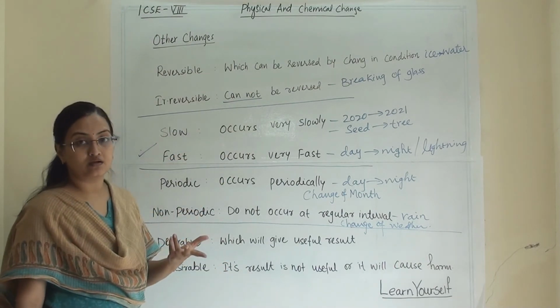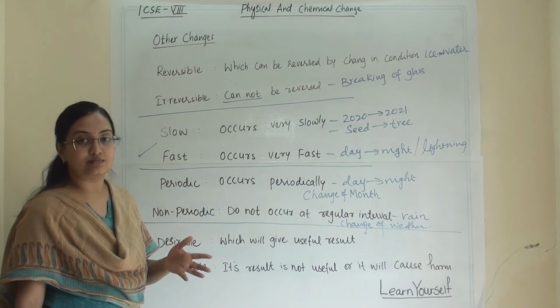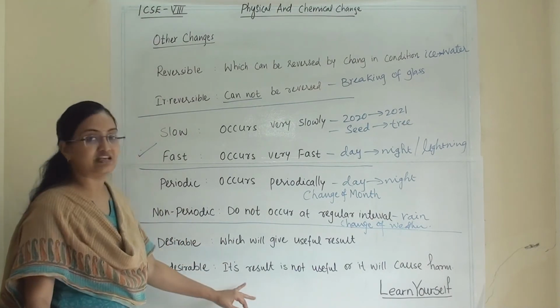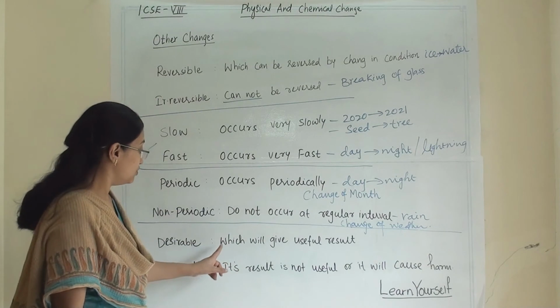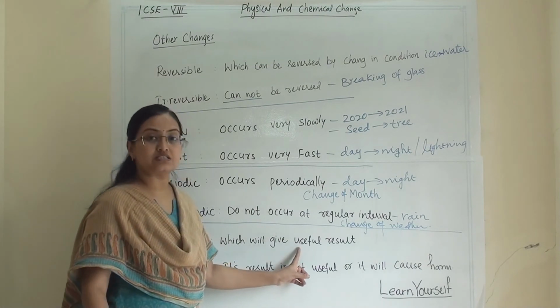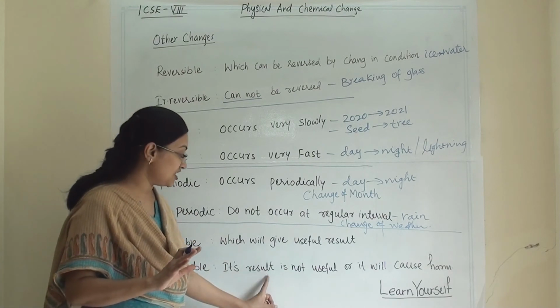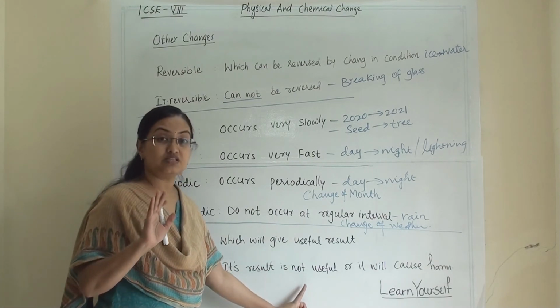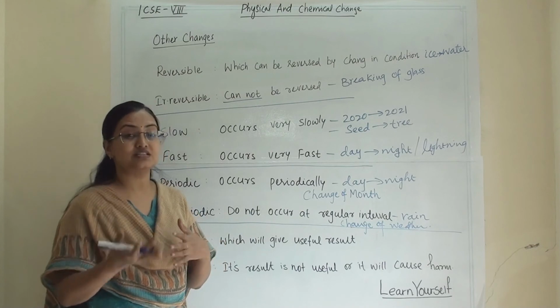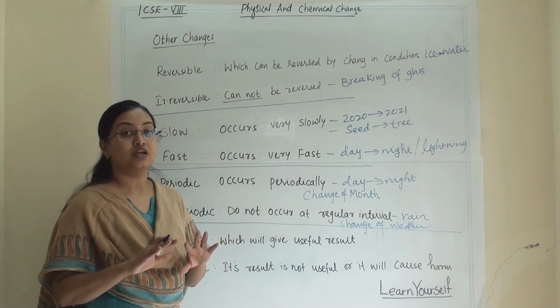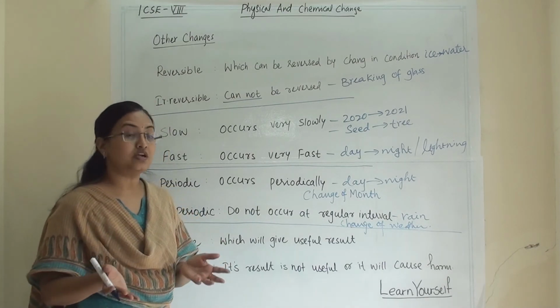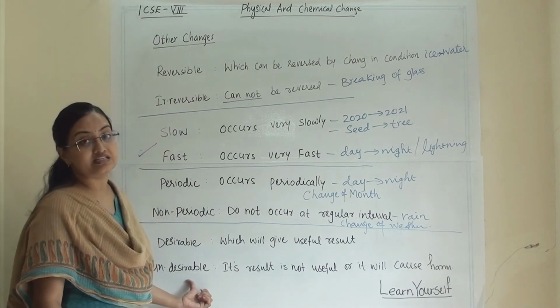Earthquakes, tsunamis, and any natural calamities are undesirable changes. So a change whose result is useful is desirable, and a change which is harmful, or whose result is useless or does not suit nature, is an undesirable change.